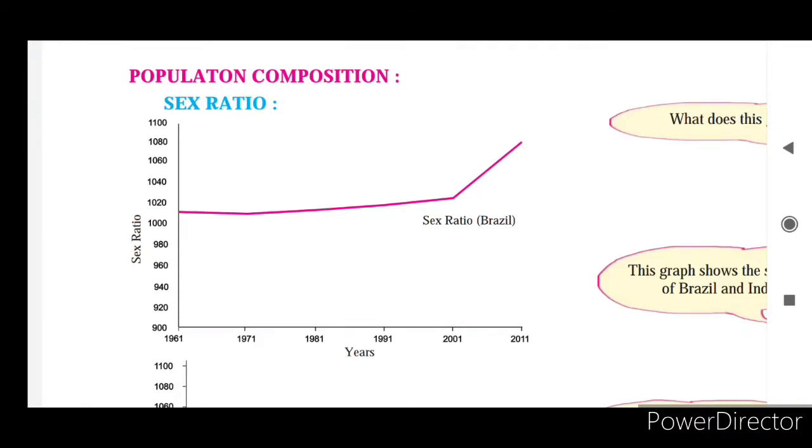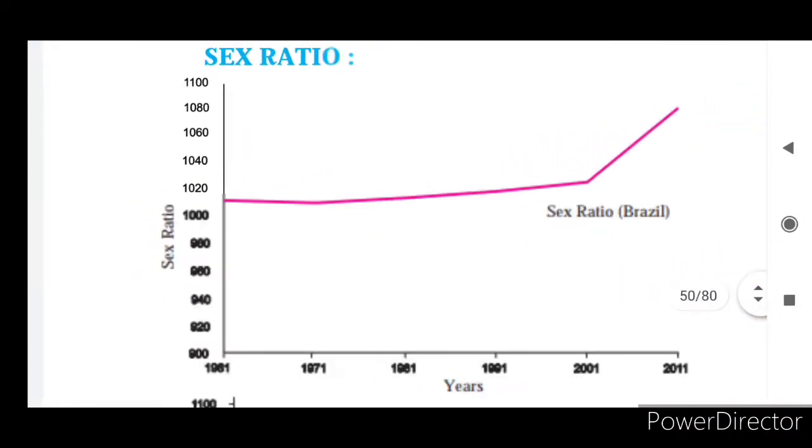Just see the y axis first: 900, then 910. The 10 is not shown, but the middle line we have to consider as 910, then 920, then 30, 40, 50, like that. If you see the year 1961, what is the sex ratio of Brazil?